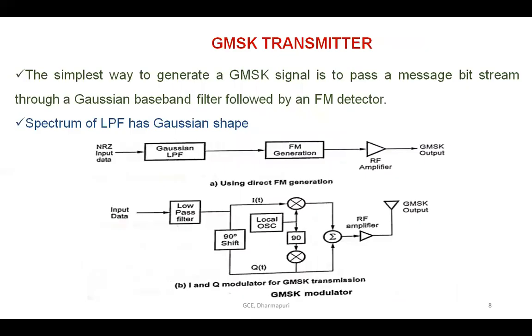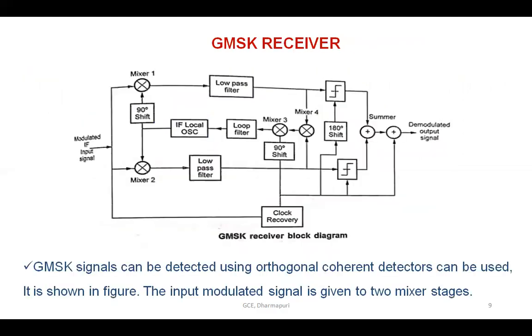The GMSK modulator is shown in the figure. The simplest way to generate a GMSK signal is to pass a message bit stream through a Gaussian baseband filter followed by an FM modulator. The spectrum of the LPF, that is the low pass filter, has a Gaussian shape. And then this is the block diagram of the GMSK receiver shown in the figure.